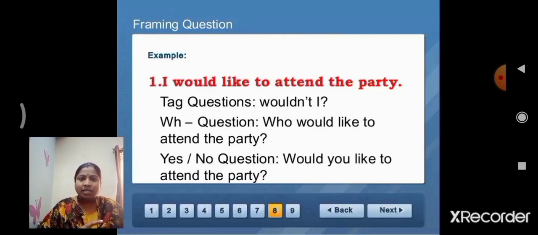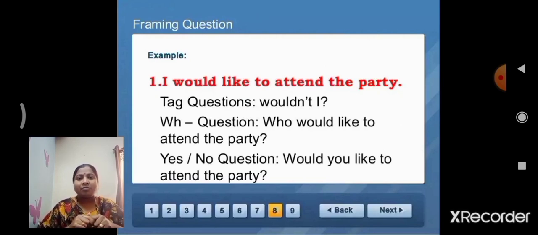Got it, children? We can take one example, or one statement, and change it into 3 types of framing questions: tag question, WH question, yes or no question. This is what we learn in this video. Example, I would like to attend the party.